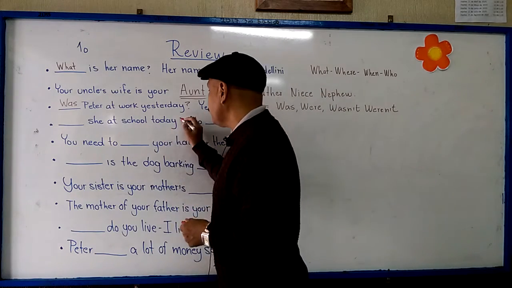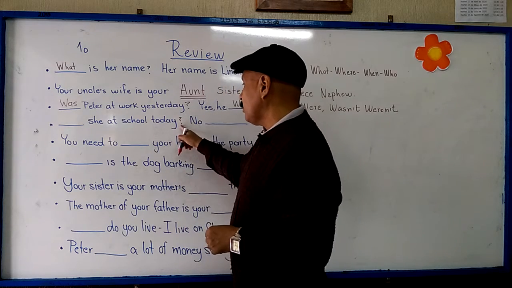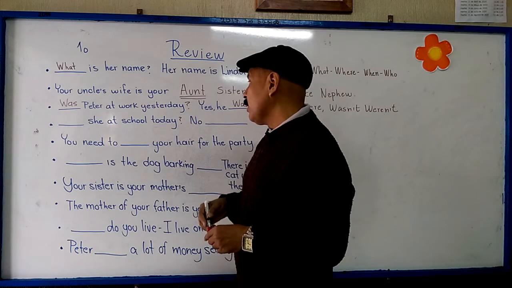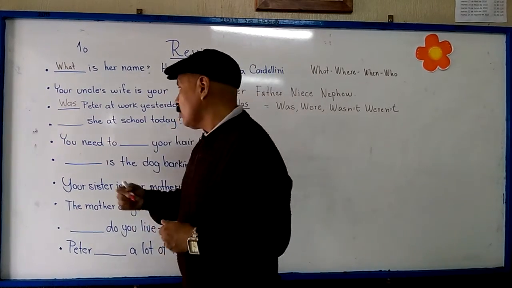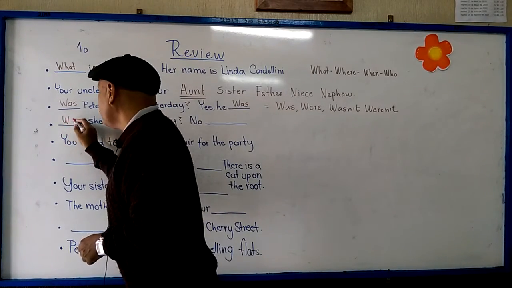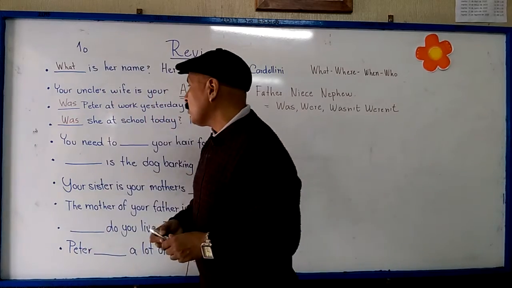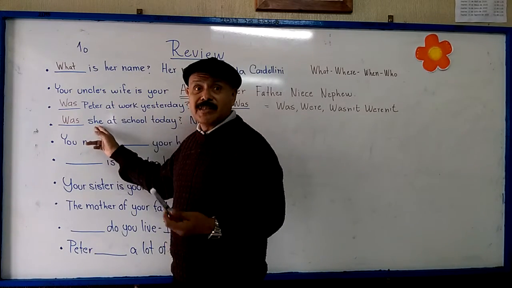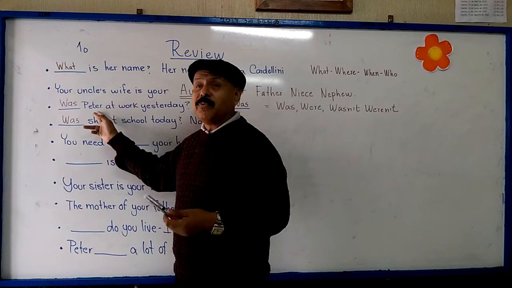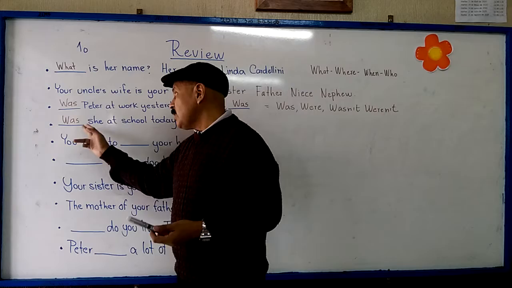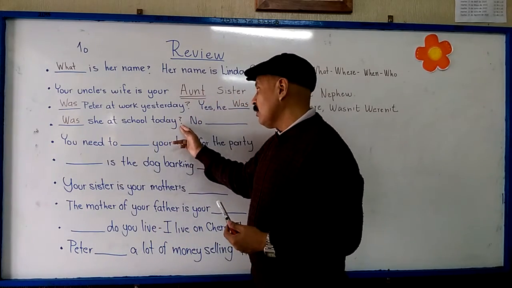This is another question. Just don't forget the question mark here at the end of the sentence. Was she at the school today? The same situation as the previous one. Remember, we're talking about she. This time I don't write the name, but the pronoun. Was she at the school today? No.